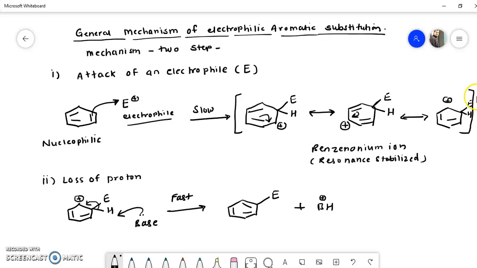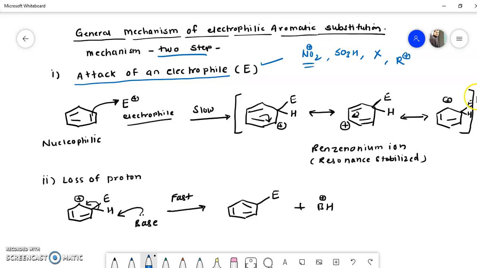I will once again explain the mechanism. Remember, the general mechanism of electrophilic aromatic substitution reaction obeys this two-step mechanism. The first step is attack of the electrophile. What is an electrophile? An electrophile is nothing but an electron deficient species. In a nitration reaction it will be NO2 plus, in sulfonation reaction it will be SO3H, in halogenation reaction it will be a halogen like fluorine, chlorine, bromine, and in Friedel-Crafts alkylation reaction it will be R plus. These are the various electrophiles used in aromatic substitution reactions.